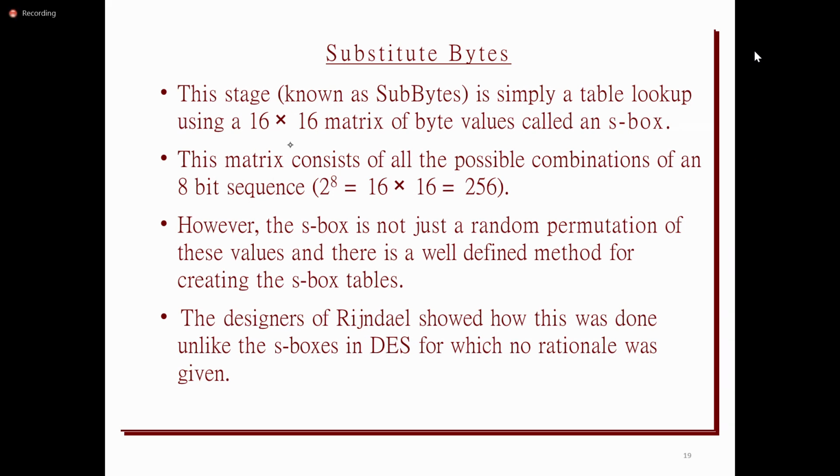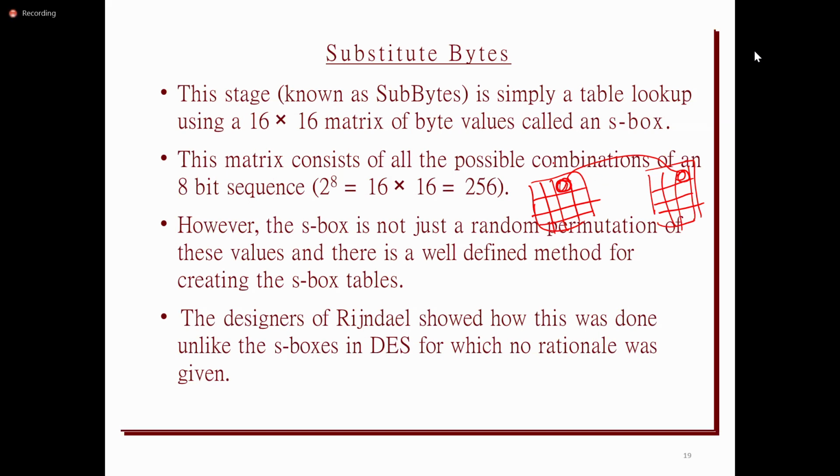What substitute bytes does is take the plain text, which is represented in a 4x4 matrix, and give the output as a 4x4 matrix again. But in between, whatever the cell value is will be modified to some other value.